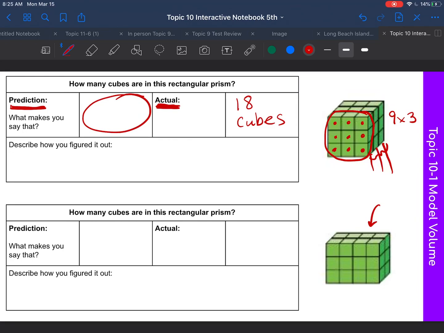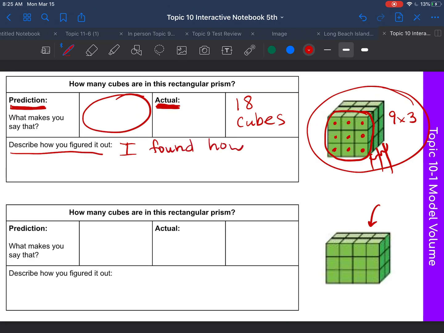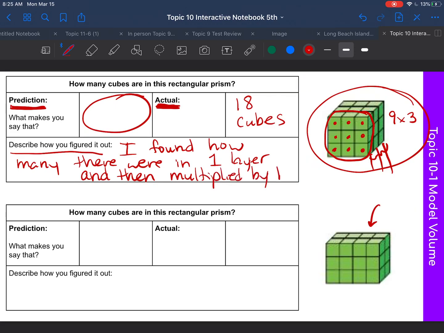Okay? And describe how you figured that out. You might have done it differently than I did. How did you figure out how many cubes there were? All right, so how I did it, I found how many there were in one layer and then multiplied by how many layers there were.